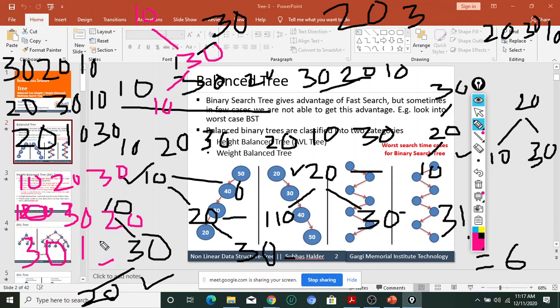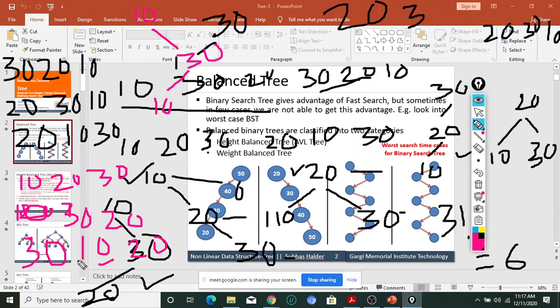Yes, sir. 10, 30, 10, 20 is not completed. Let me check everybody. 20. Sir, why are you reading this one? It is telling that these are the three nodes. Okay, wait for some time.